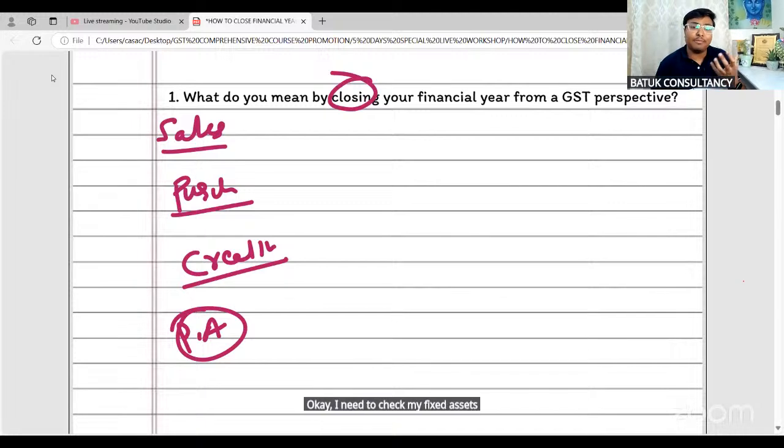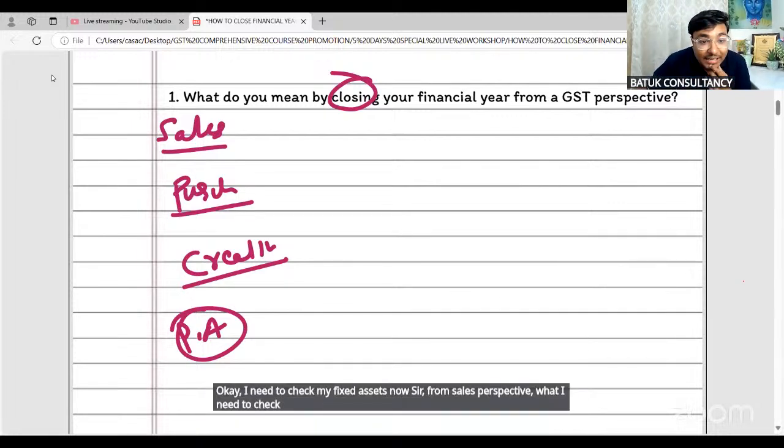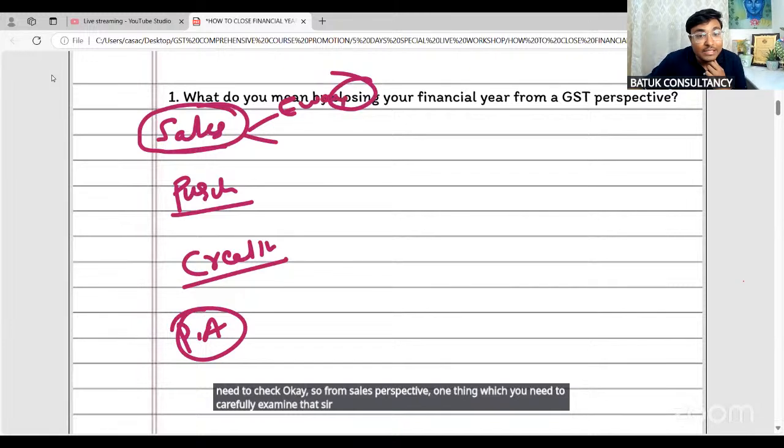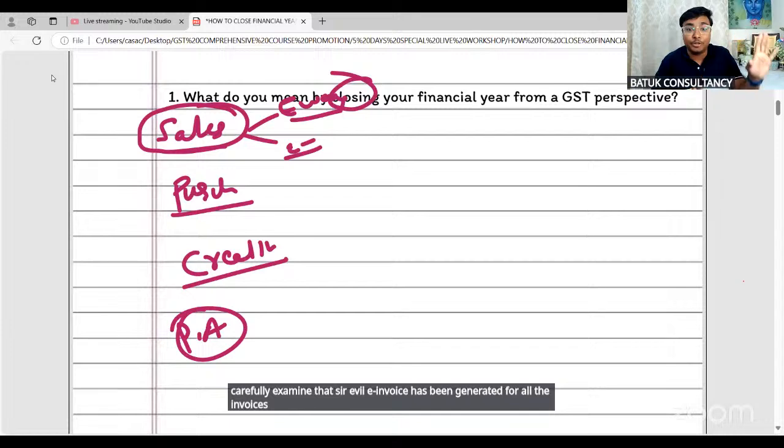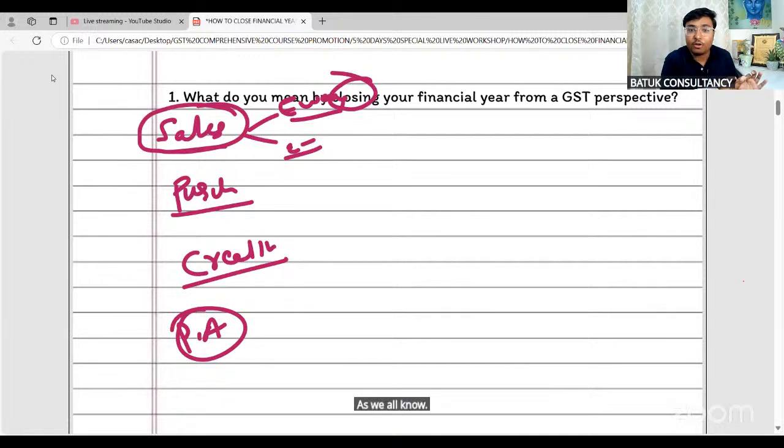Now, sir, from the sales perspective, what do I need to check? One thing which you need to carefully examine is that e-way bill and e-invoice have been generated for all the invoices, all the sales, that is B2B, where the same is applicable. As we all know, each and every accounting software is competent to generate this particular type of report.